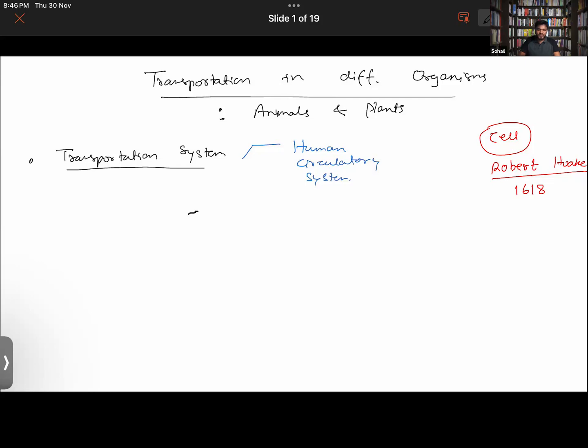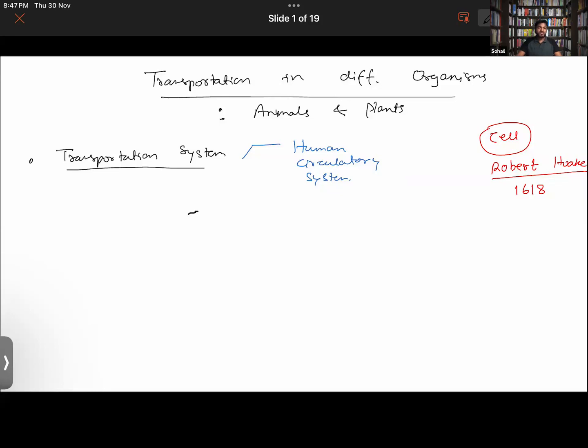In the respiratory system, we will be studying that. Sorry, in the respiratory system, we will understand how the flow of air takes place in the human body up to the lungs. And from the lungs, the blood carries the oxygenated blood towards the heart, and the heart will be basically pumping the blood to different parts of the body.